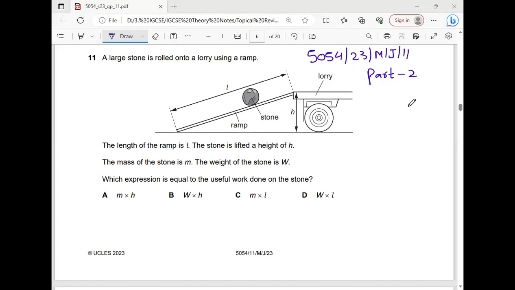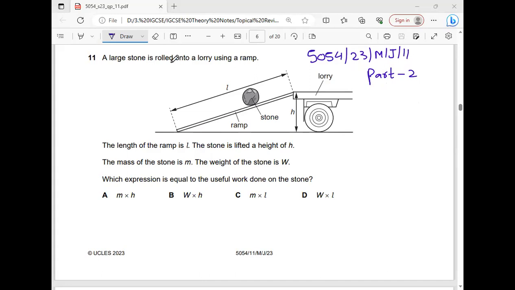Now we will discuss the MCQ related with 5054-23 May-June variant 11 part 2. We have discussed 10 MCQ in the previous video. Now we will discuss next 10 MCQs in part 2. So let's start the question.